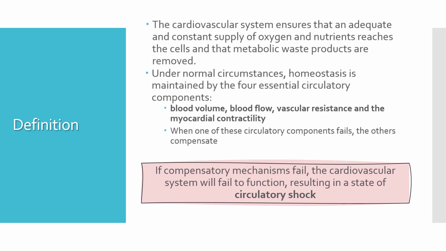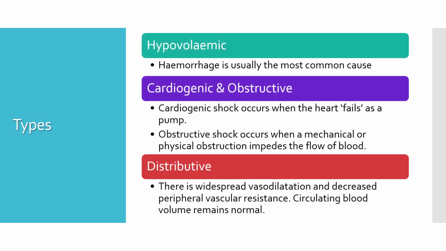Now we can divide shock into three major categories: hypovolemic, cardiogenic and obstructive, and distributive. Hypovolemic shock develops when there is loss of blood volume. Hemorrhage is the most common cause of such shock. Cardiogenic shock is when the heart fails as a pump. Obstructive shock is when a mechanical or physical obstruction impedes the flow of blood, usually from the left ventricle.